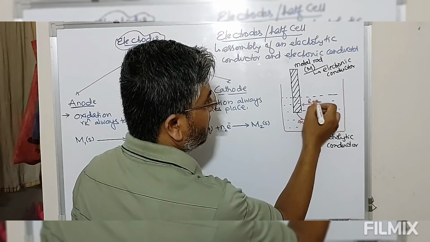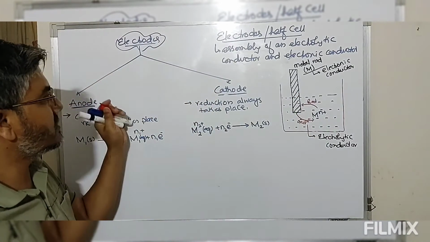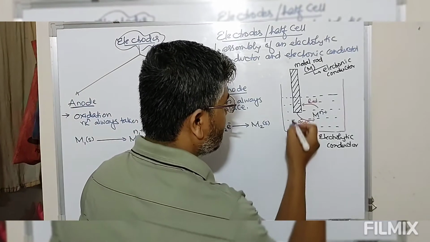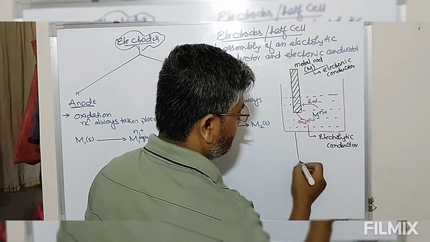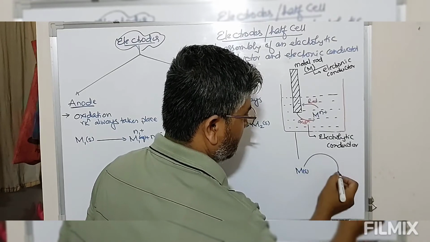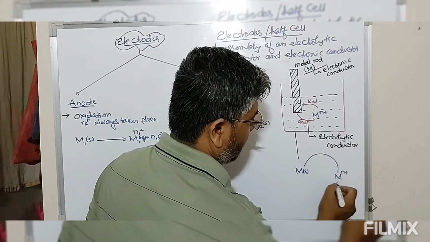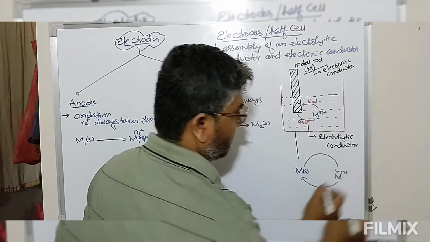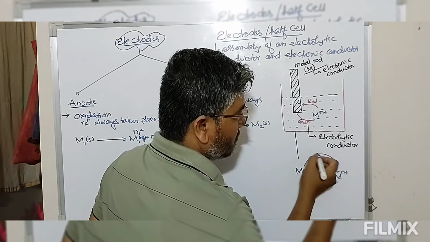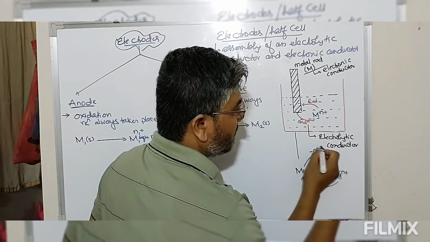This is reduction. So this is what is happening at these electrodes, that is cathode or anode. What I'm trying to show is that if this metal solid is going into metal ion in solution, that means there is a release of n moles of electrons.